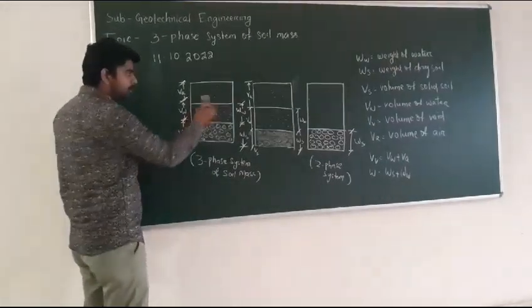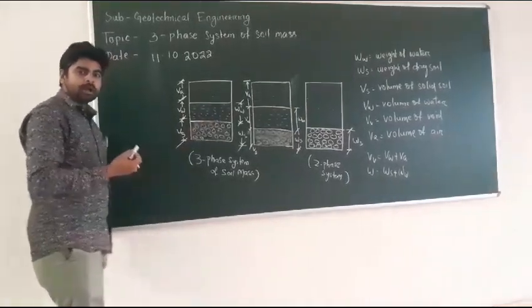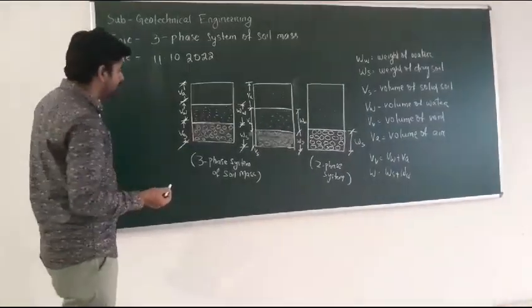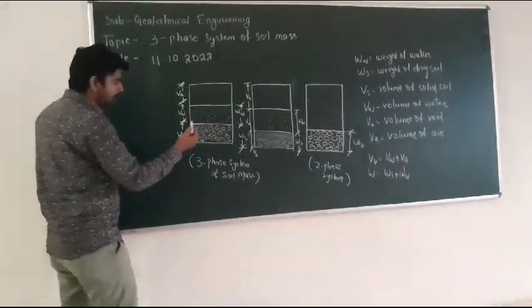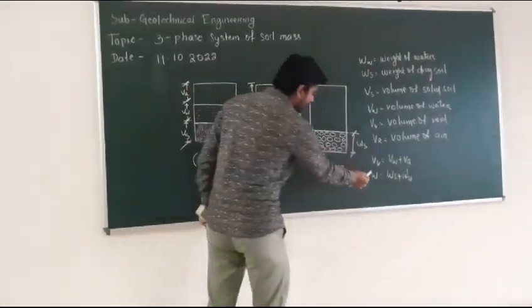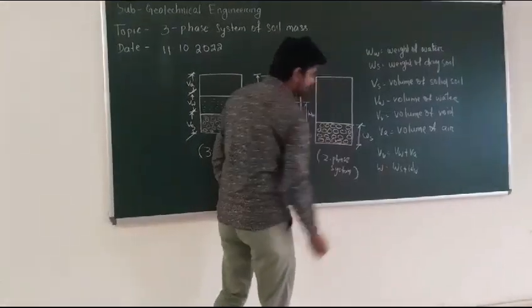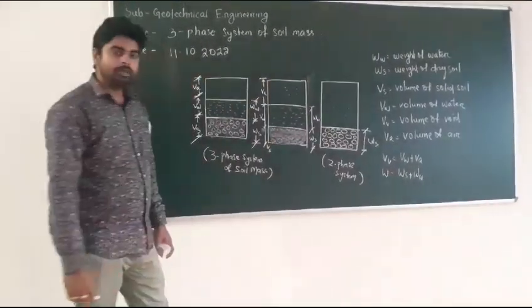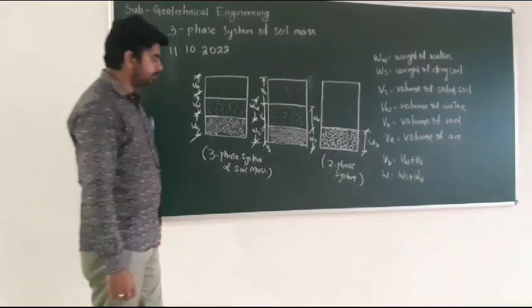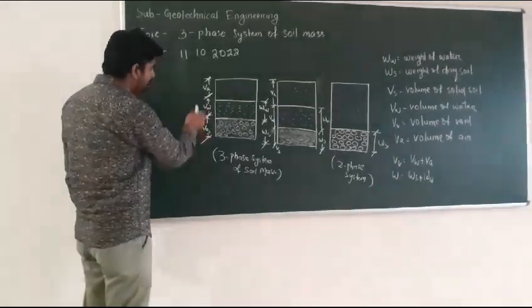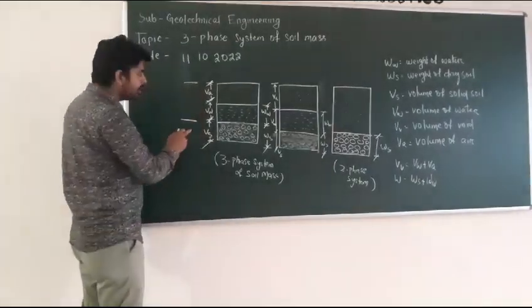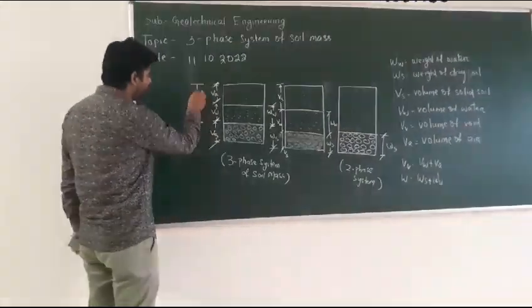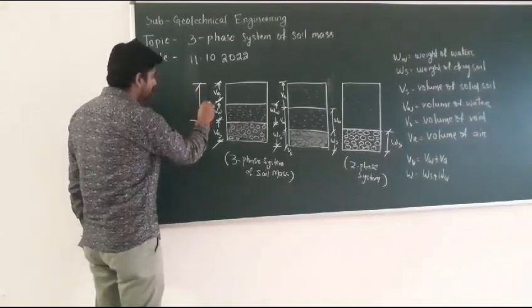Air does not count any weight. So in this three-phase system, we can see the total weight of the soil is equal to the weight of the solids plus the weight of water, and the total volume of void is the summation of volume of air plus volume of water. It is known as the volume of void.